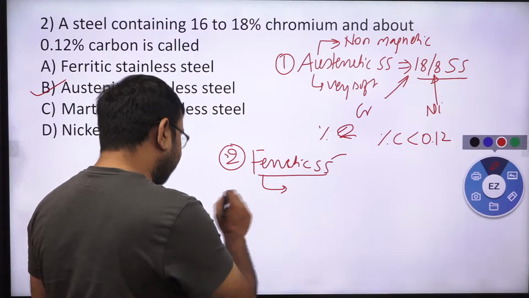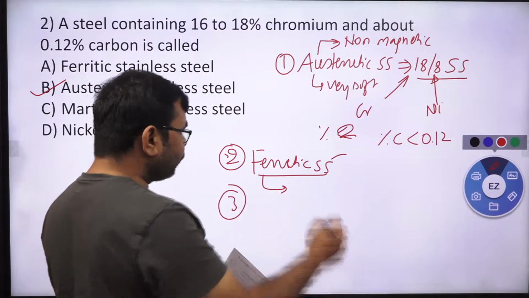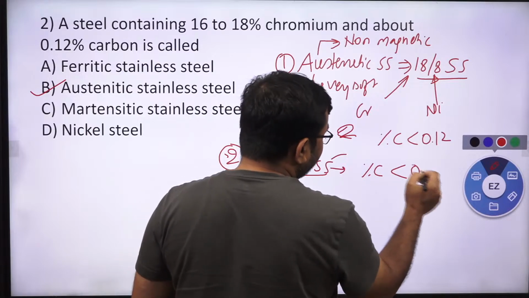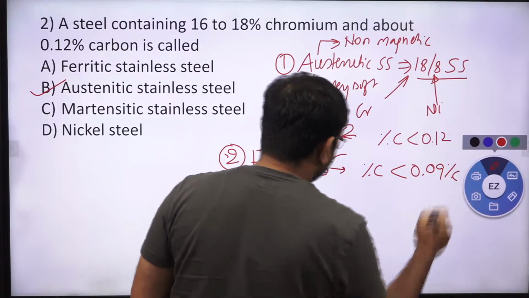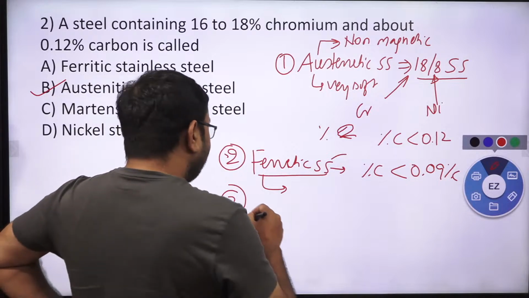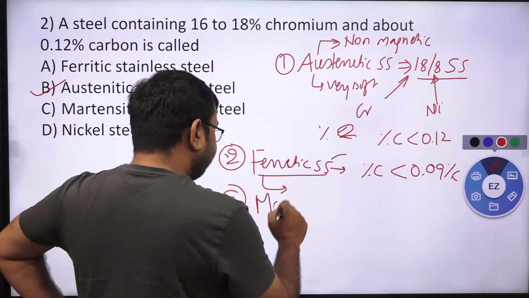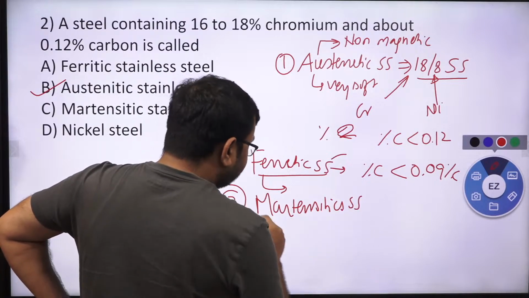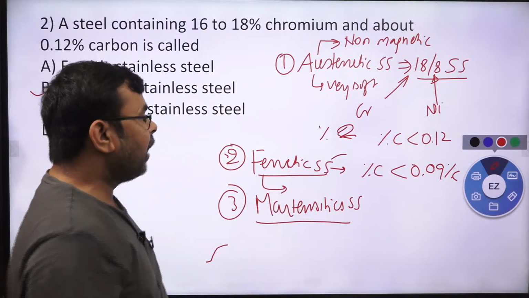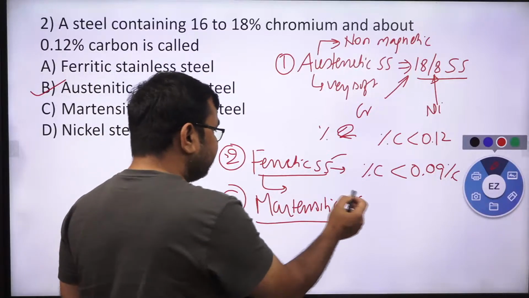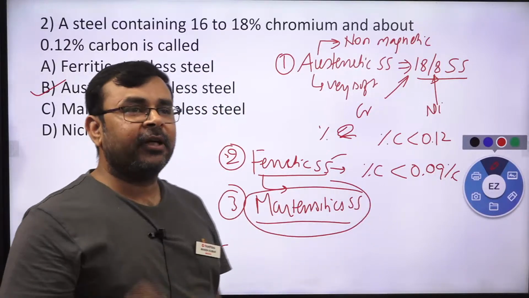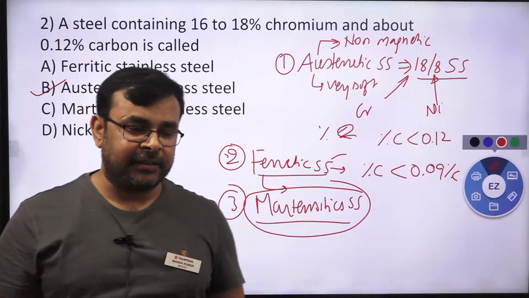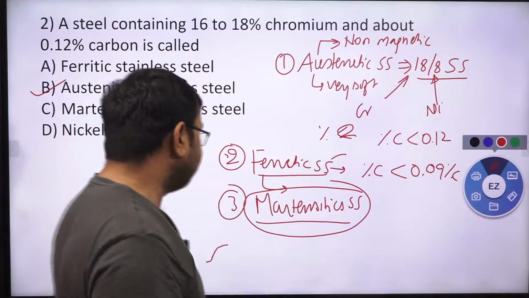And similarly the third one. Also, if I talk about one point, the percentage of carbon in ferritic stainless steel is also less than 0.09%. Is it clear? Now another stainless steel is martensitic stainless steel, and this is one of the hardest stainless steels out of these three. It is especially used for shipbuilding industries because it has very good strength, yes or no, as well as good corrosion resistance, yes or no. So this is called martensitic stainless steel.